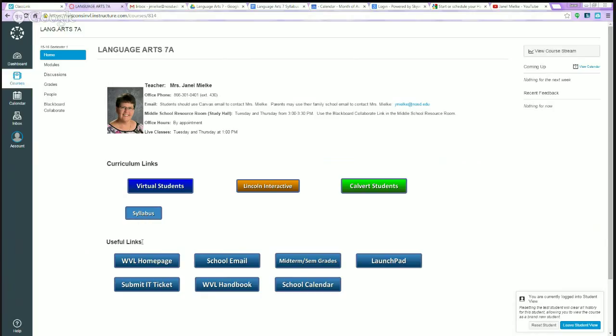And then at the bottom are just some other useful links that you can use when you're working in the course. One takes you to the WVL homepage, one to school email, one to your midterm and semester grades. You're only going to need that in November, January, and June. Here's a link to Launchpad. Well, you're probably in Launchpad if you're already here. How to submit an IT ticket, the WVL handbook, and the school calendar. So those are just some useful links that you are probably finding on most of your home pages.